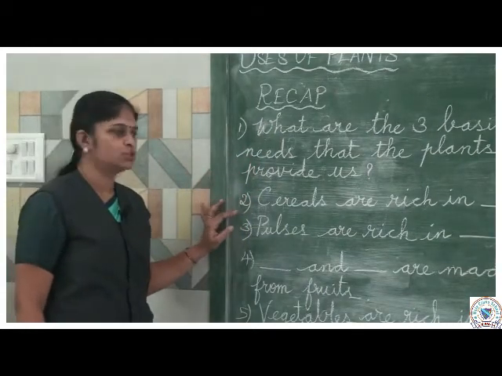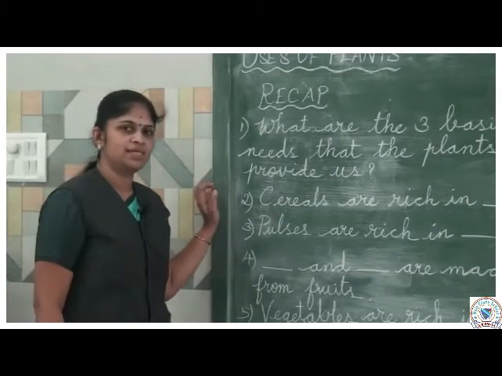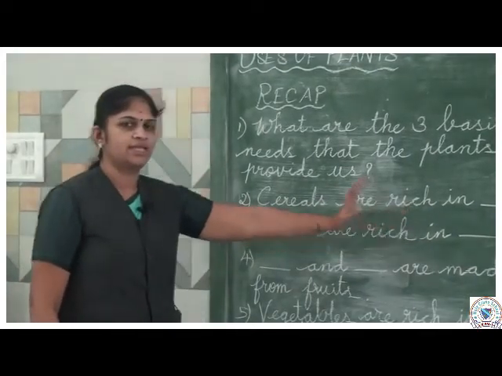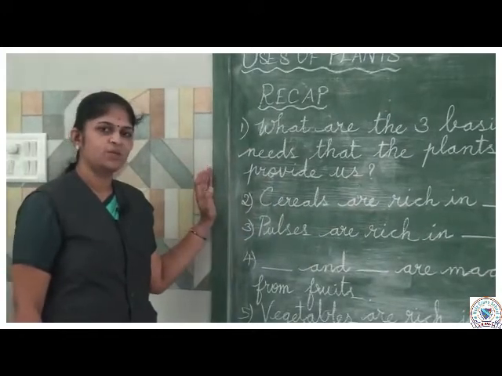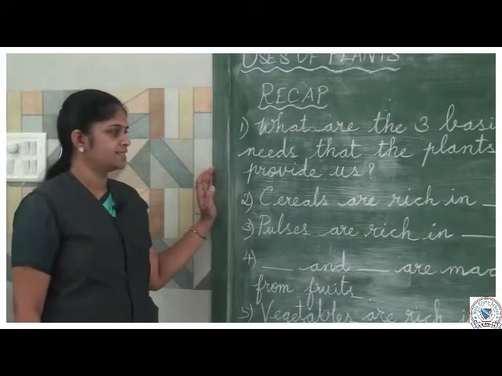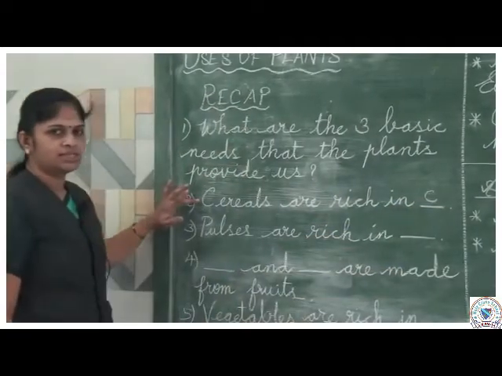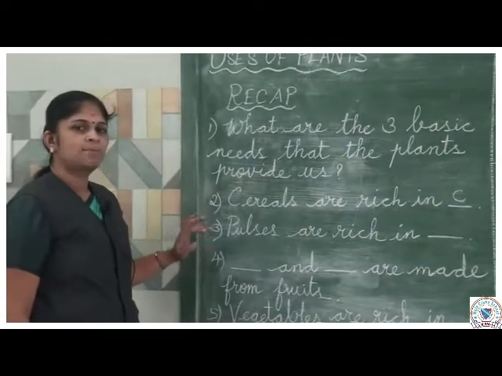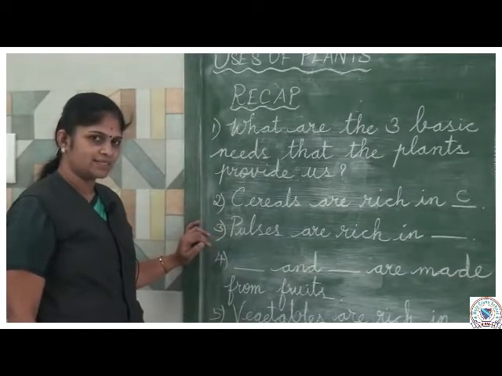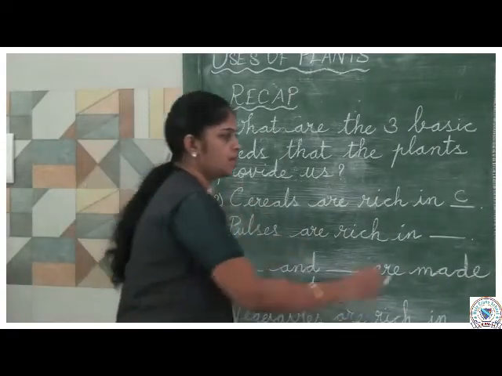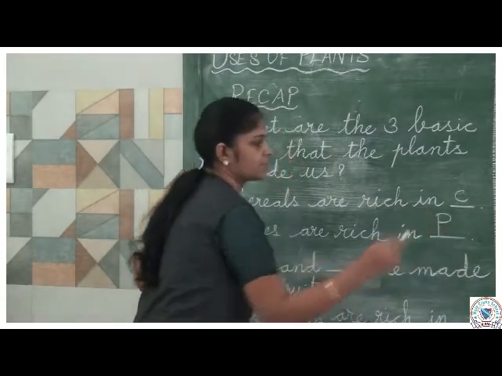Then question number 2, cereals are rich in dash. Can you guess the answer? Yes, it is carbohydrates. Cereals are rich in carbohydrates. Pulses are rich in dash. Yes, pulses are rich in proteins.